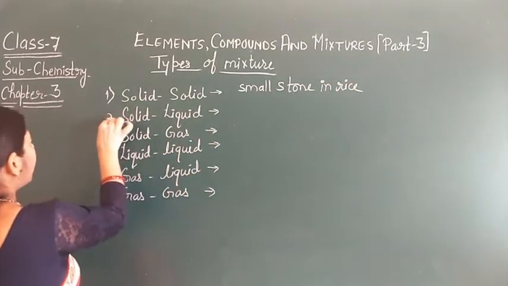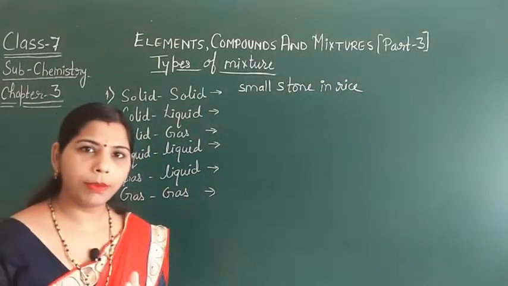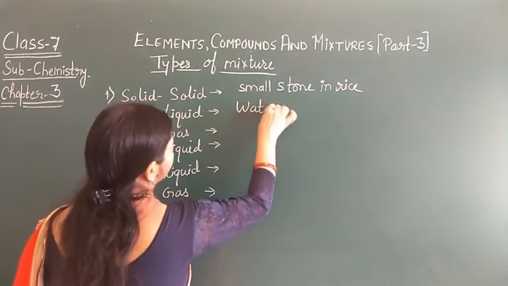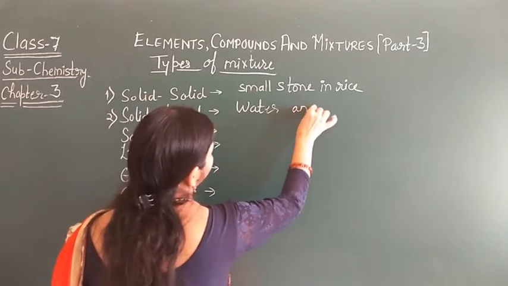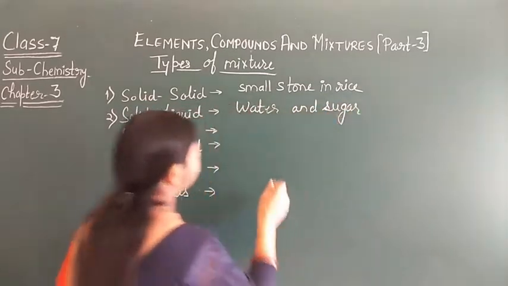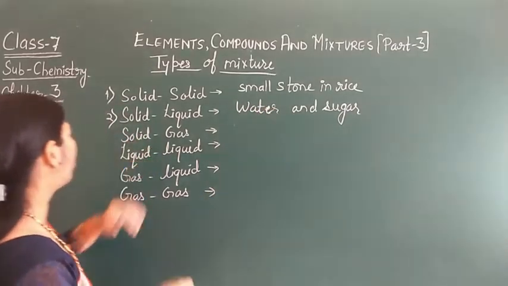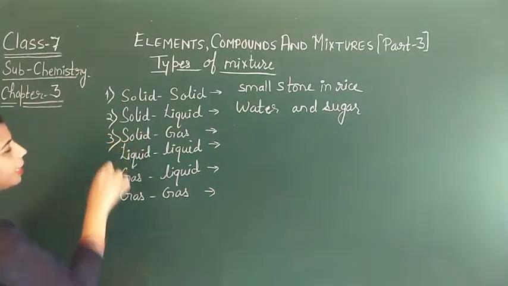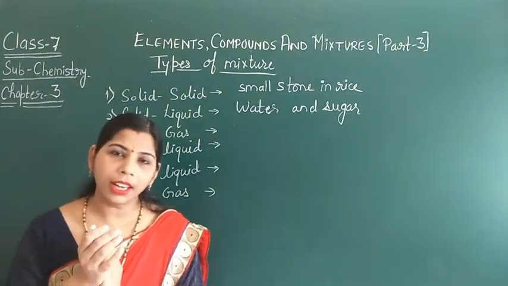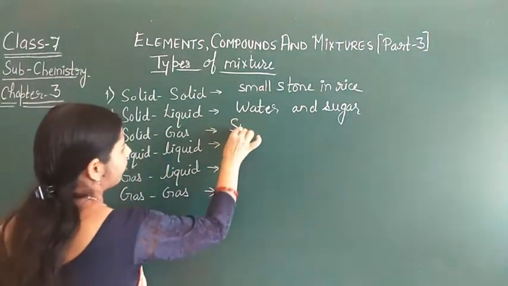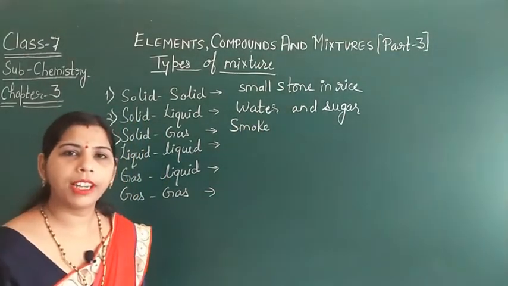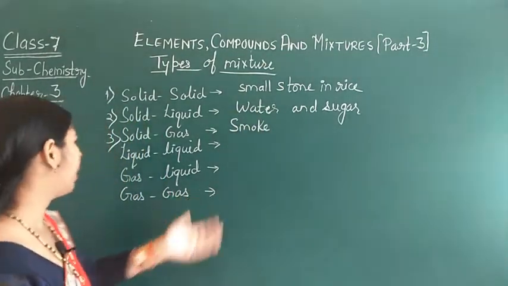The solid-liquid mixture, that means solid and liquid mix to form a mixture, just like water and sugar or salt. Next is solid and gas mixture, that means solid is mixed in gas, just like smoke. Smoke is basically gas in which suspended dirt particles and dust particles are also there.